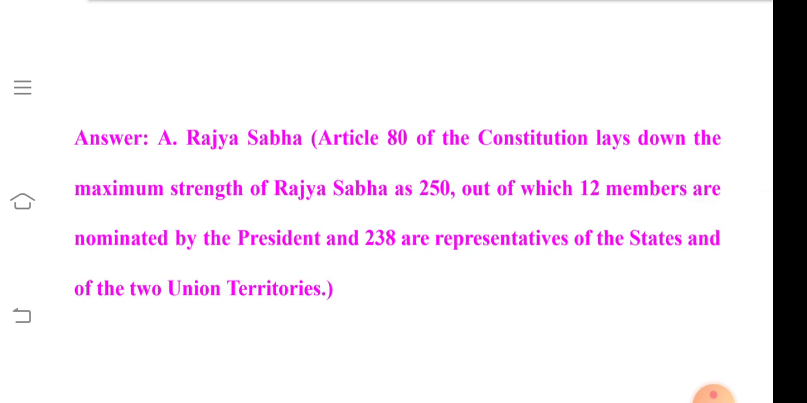So Article 80 of the Indian Constitution lays down the maximum strength of the Rajya Sabha as 250, out of which 12 members are nominated by the President and 238 are the representatives of the states and of the two union territories.